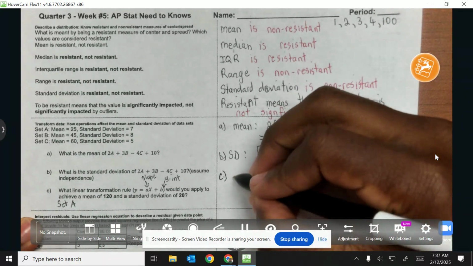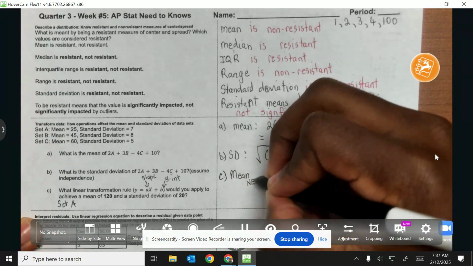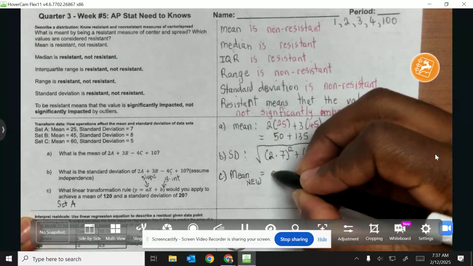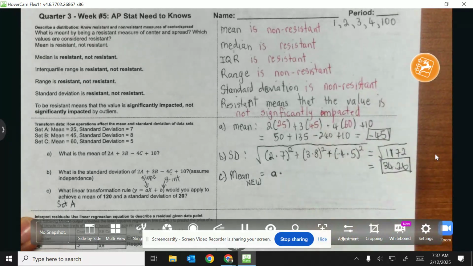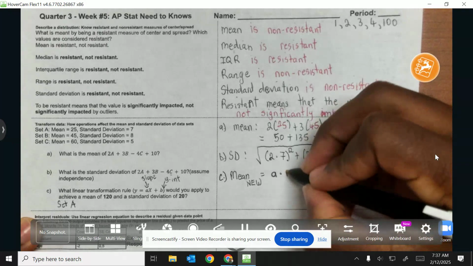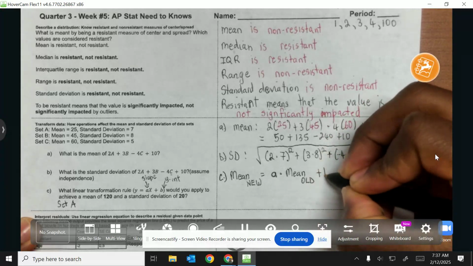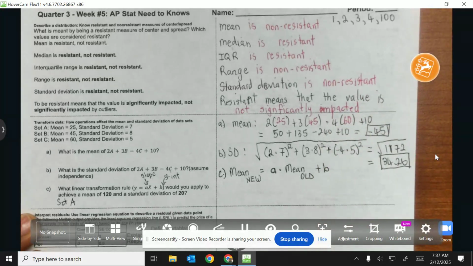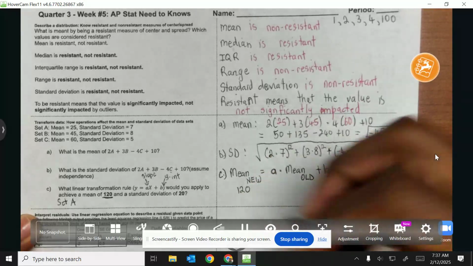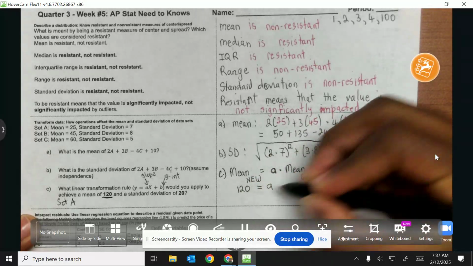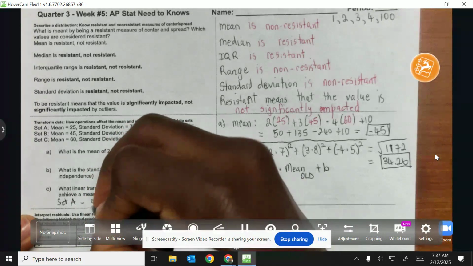So to do that, we need to set up a form that looks like this, where the mean for the new scenario is equal to some variable A multiplied by our old mean plus some constant B. Okay, so we know that our new mean was this value right here, 120, and that's going to be equal to A being multiplied by my old mean, and my old mean for set A was 25.